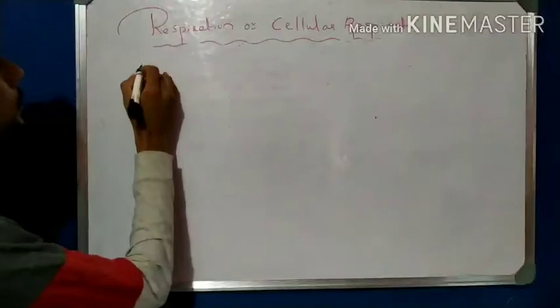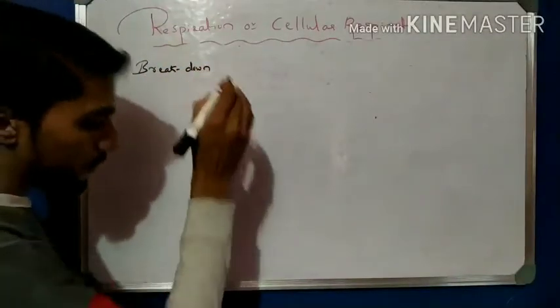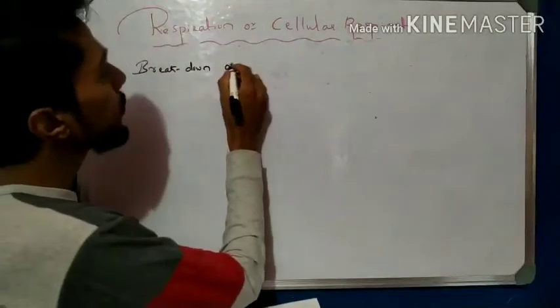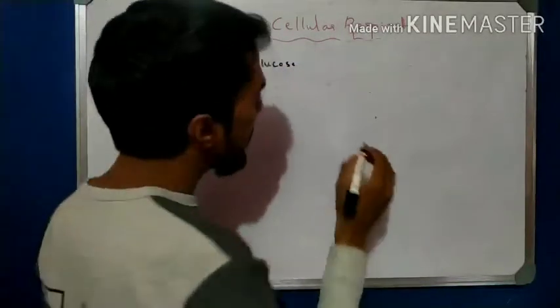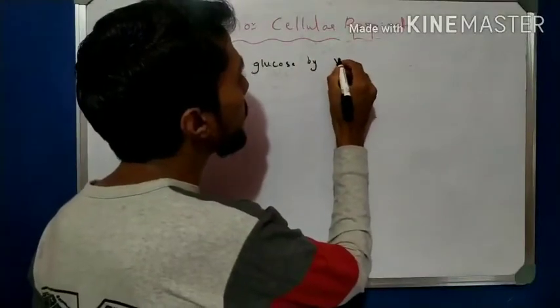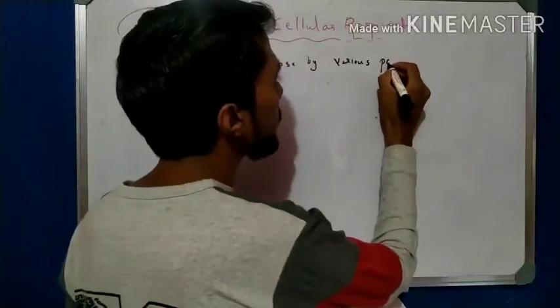I put the title here: breakdown of glucose by various pathways.